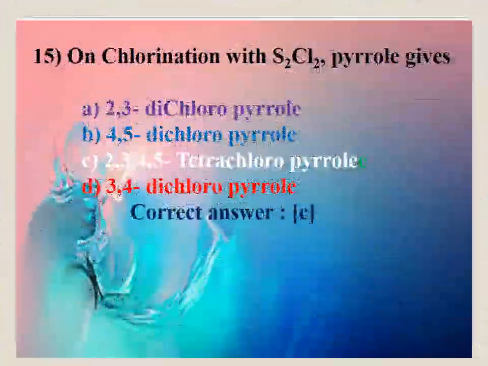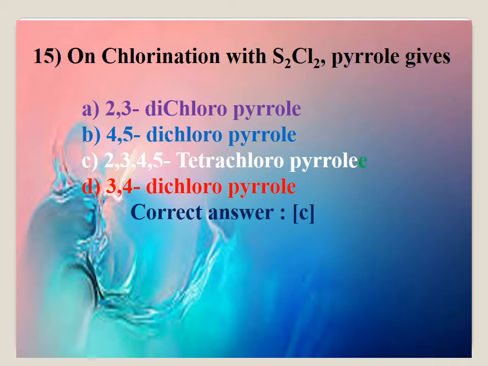Question number 15. On chlorination with S2Cl2, pyrrole gives. The correct answer is C, 2,3,4,5-tetrachloropyrrole. Similarly, on bromination it also gives the same type of product, 2,3,4,5-tetrabromopyrrole. For this question, the correct answer is C.